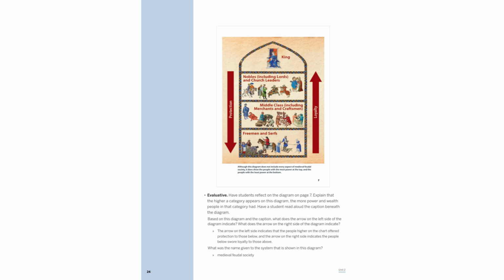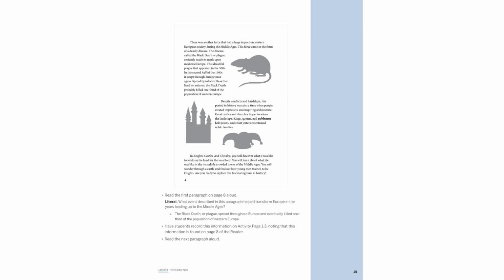The left arrow signifies protection offered by those higher up, while the right arrow shows loyalty sworn by those below. This hierarchical system, known as medieval feudal society, placed the most powerful at the top and the least powerful at the bottom. The Black Death, a devastating plague, swept through Europe in the 1300s, killing 1/3 of the population.